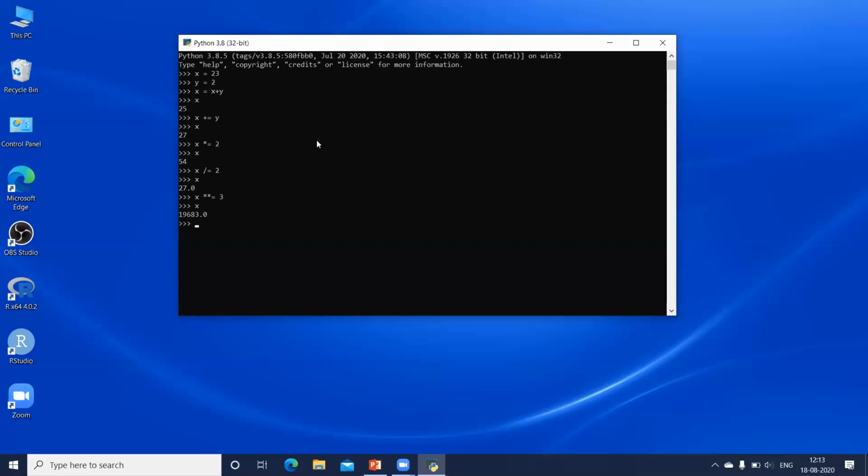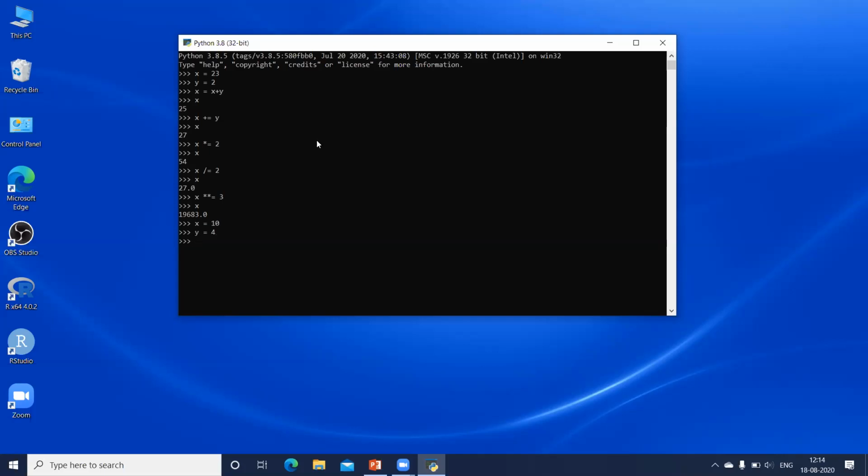The other types of operators which we have are your binary operators. What are binary operators? Operators which work on the bits. What are the bits we have? 0 and 1. For example, suppose I want to have a binary AND. Let us assign some values. If I say x equal to 10, and I want one more variable, let us say y equal to 4.